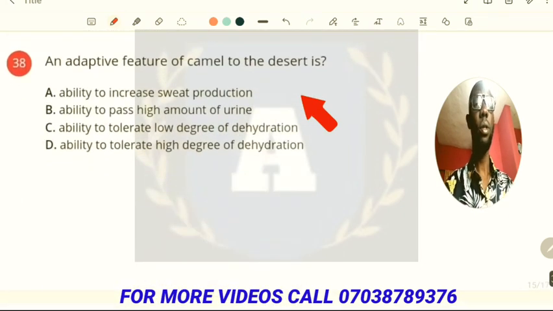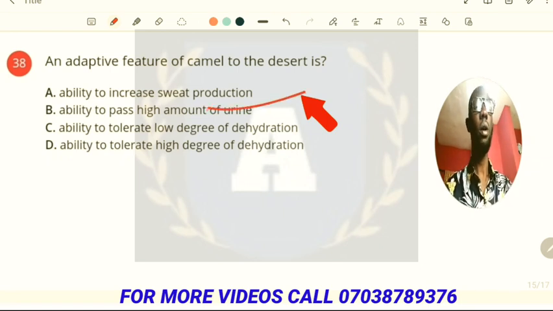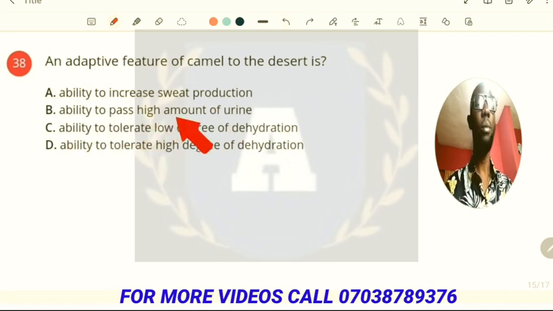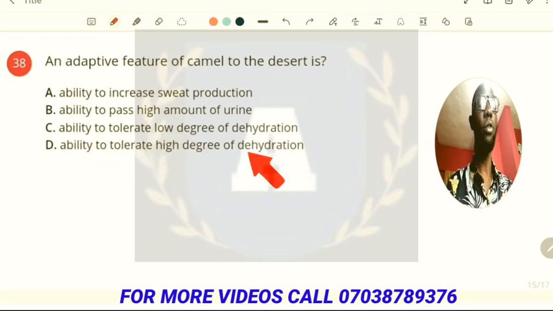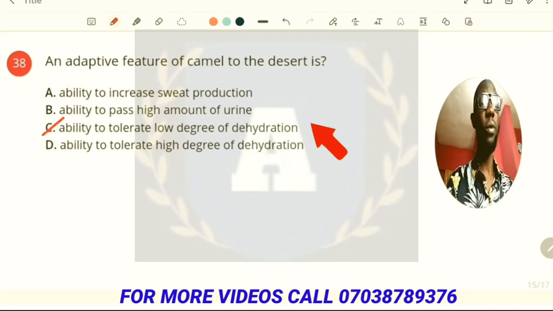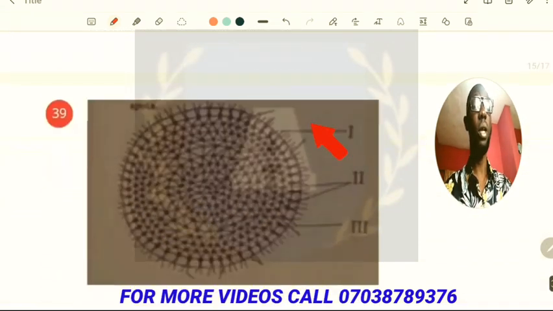And the next question: an adaptive feature of the camel to the desert is the ability to increase sweat production, no. Ability to pass a high amount of urine, no. Ability to tolerate a low degree of dehydration, ability to tolerate a high degree of dehydration. So it is the ability to tolerate a high degree of dehydration. So it doesn't have to dehydrate itself if it is actually in the desert.